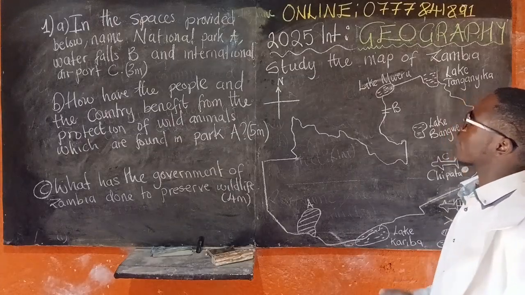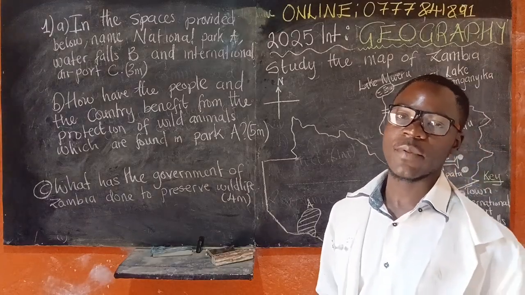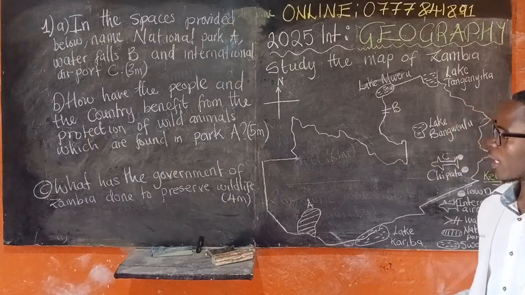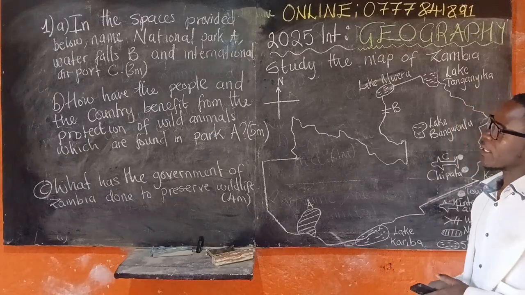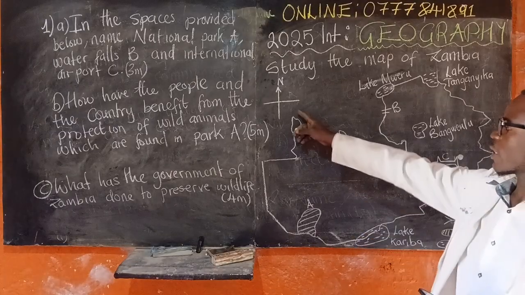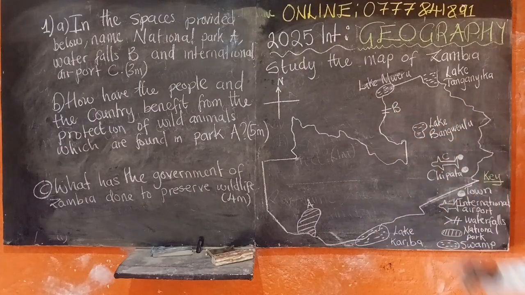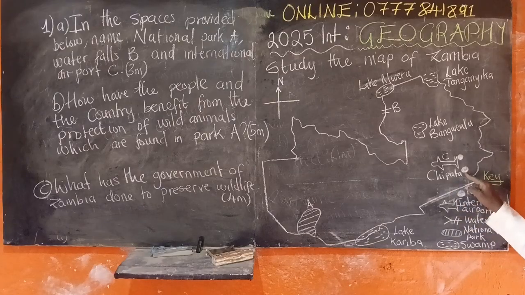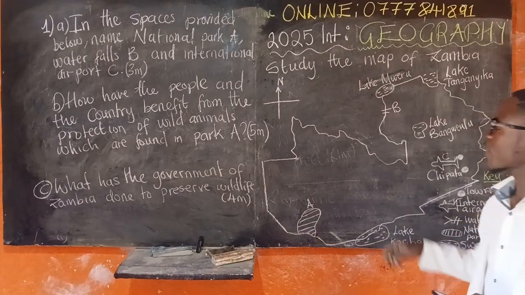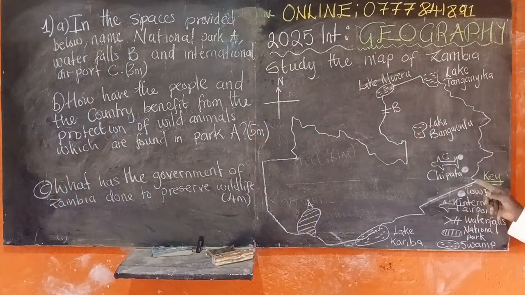Right now, let us have a question from geography which came in the 2025 Paper 2 geography exam. Here we have a question saying: study the map of Zambia showing the compass. This is a map of Zambia. We have Lake Mweru, Lake Tanganyika, Lake Bangweulu, and also Lake Kariba. Then here we have the international airport. This shows the towns. This shows the waterfall. So A represents